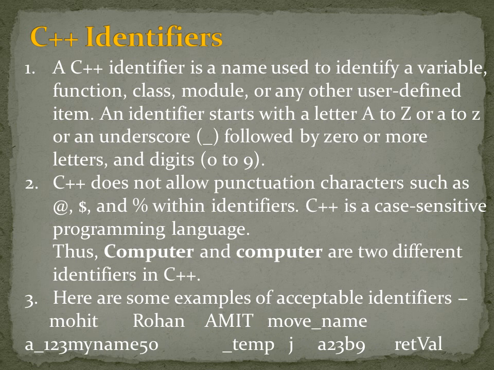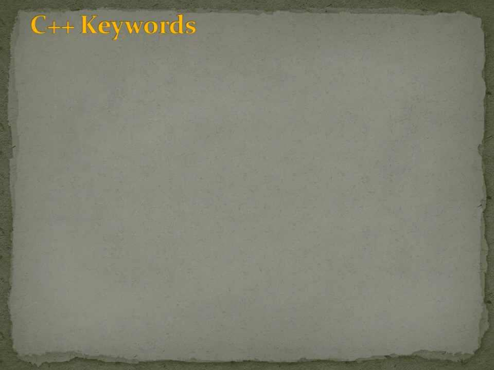Here are some examples of acceptable identifiers. First is mohit, all the letters are in small case. Then Rohan, the first letter is capital. Then AMIT, all the letters are in uppercase. Then move_name, where the use of underscore is shown. So you can write the names of identifiers by taking the help of these examples.